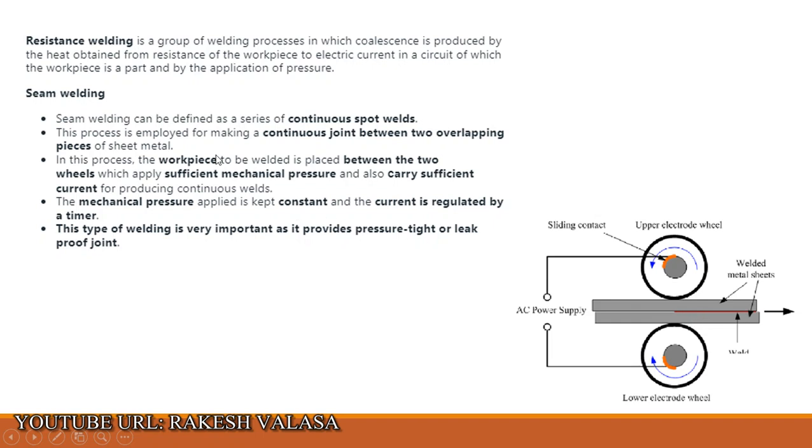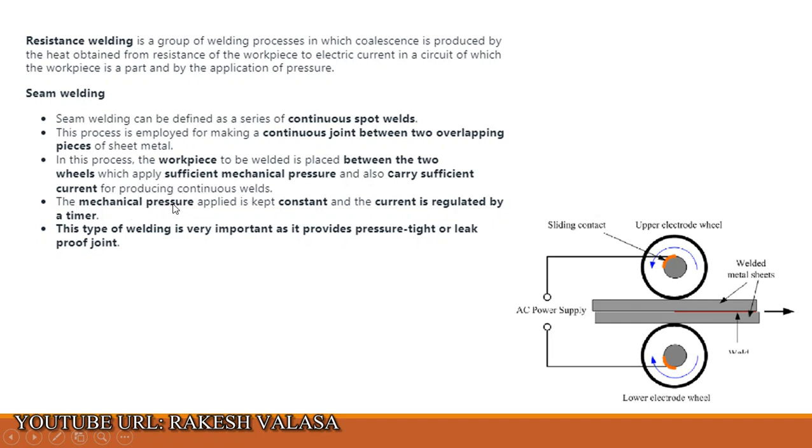Let us see a few important points regarding seam welding. Seam welding can be defined as a series of continuous spot welds. This process is employed for making a continuous joint between two overlapping pieces of sheet metal. In this process, the workpiece to be welded is placed between the two wheels, the upper electrode wheel and lower electrode wheel, which apply sufficient mechanical pressure and also carry sufficient current for producing continuous welds.